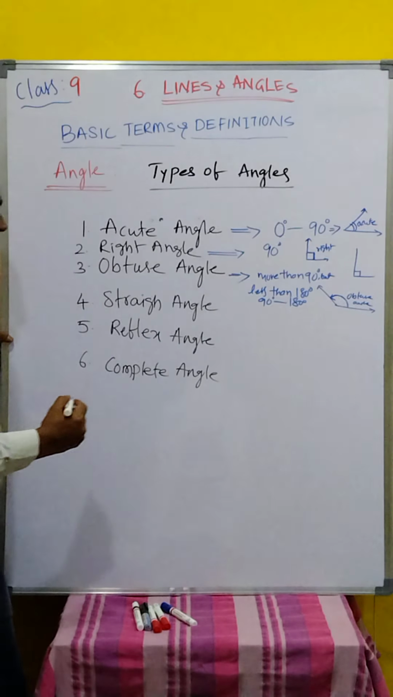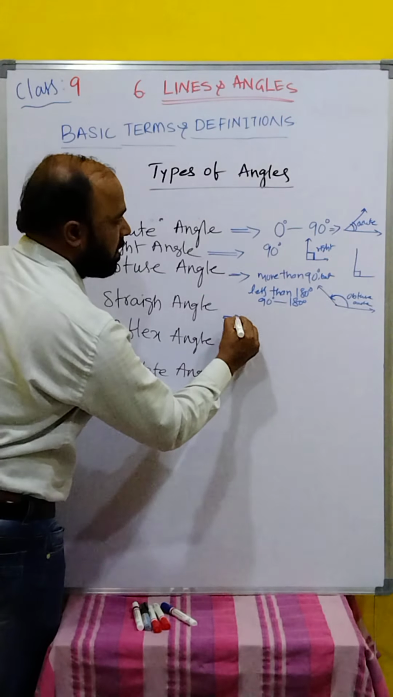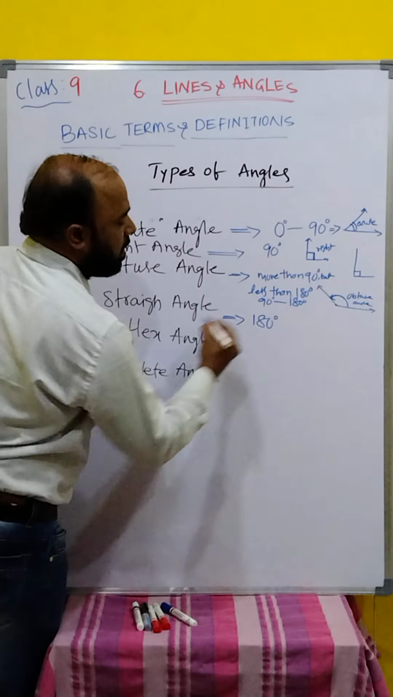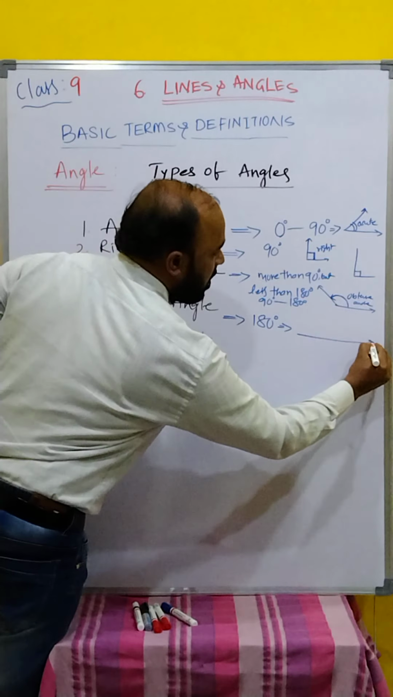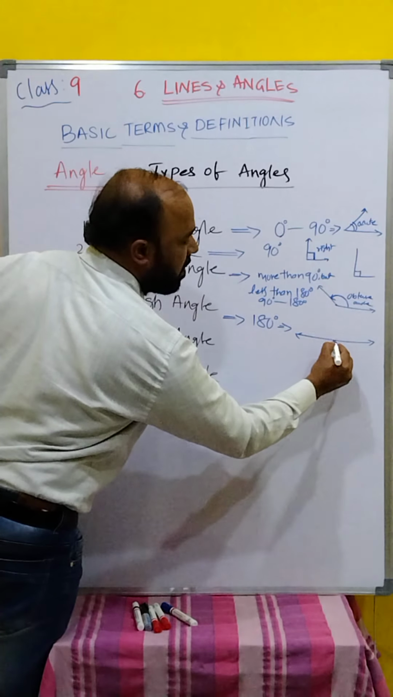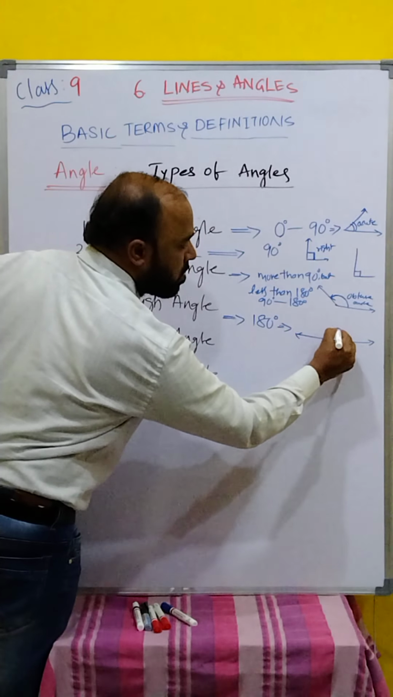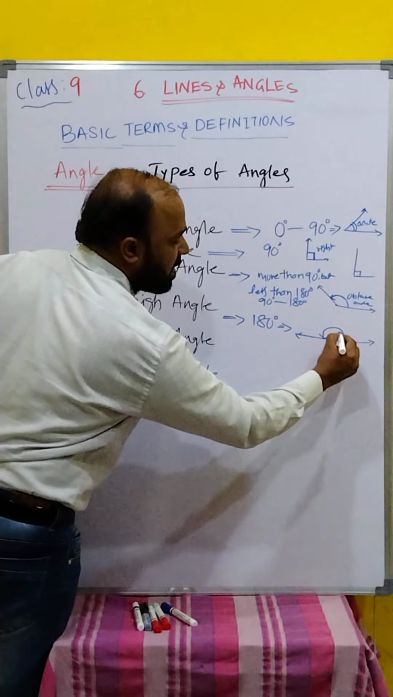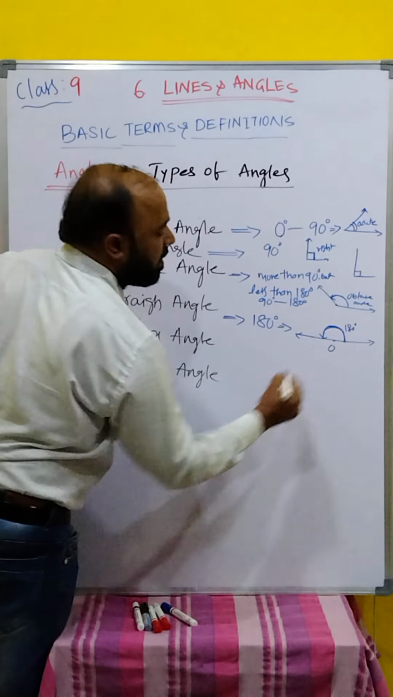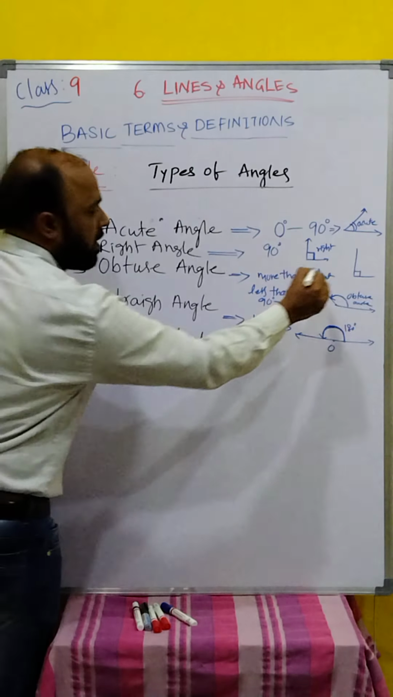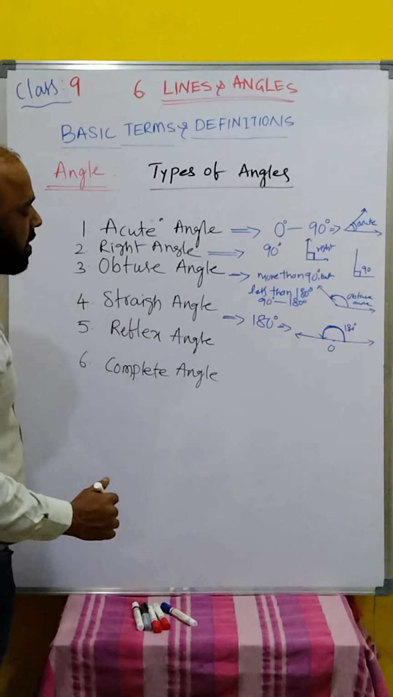Next, the straight angle, whose measure is exactly 180 degrees. How to draw this one? It is a straight line, because it is already given that it is a straight angle. Starting from here in the anti-clockwise direction, exactly this whole measure is how much? 180 degrees. Clear children? Here 90 degrees is a right angle, and a straight angle is 180 degrees.